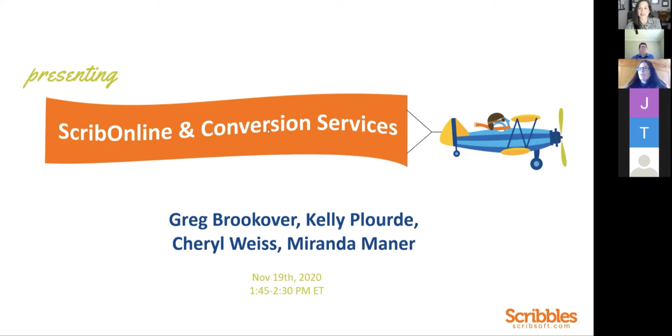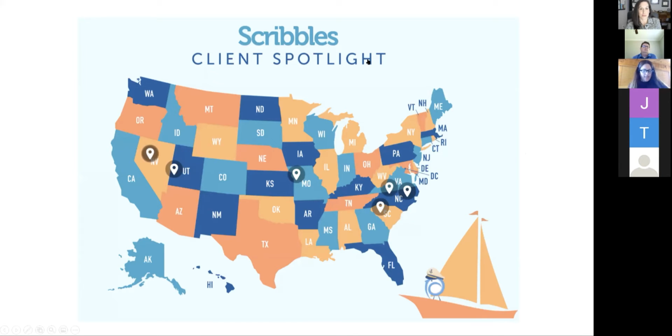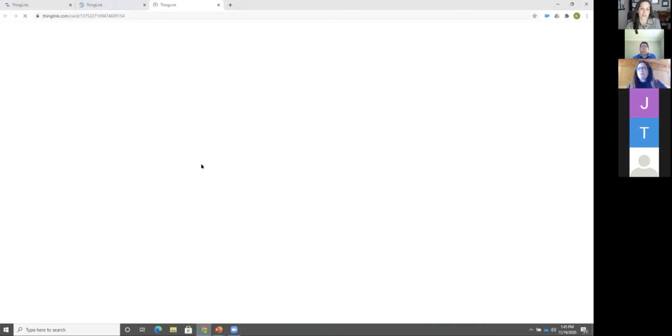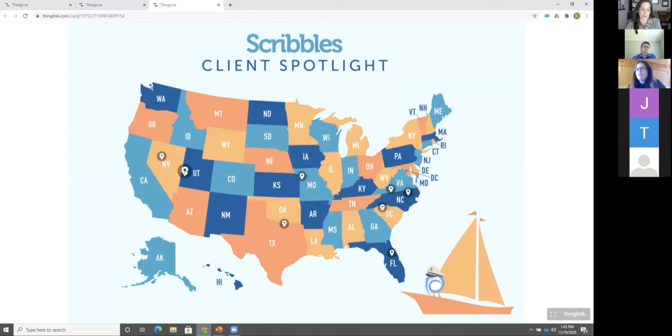So we're going to look at Scribble Online and conversion services, and I think this is the last session of the day. So to start us off, we have a client spotlight that I need to turn on, and we're going to Utah. So let's get this going.